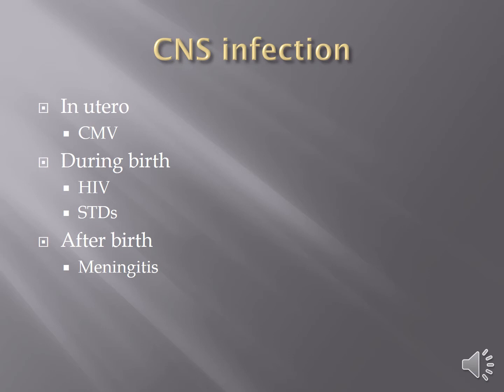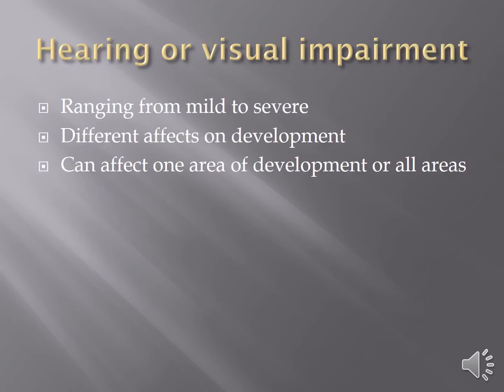After birth, a CNS infection is meningitis. Some children get meningitis very soon after they are born. Complete recovery is possible, but a lot of times there are ongoing disabilities from the meningitis, which is a swelling of the meninges, the tissues that surround the spinal cord and brain, because of a viral or bacterial infection, either one. The bacterial infection of meningitis is much more deadly than the viral.